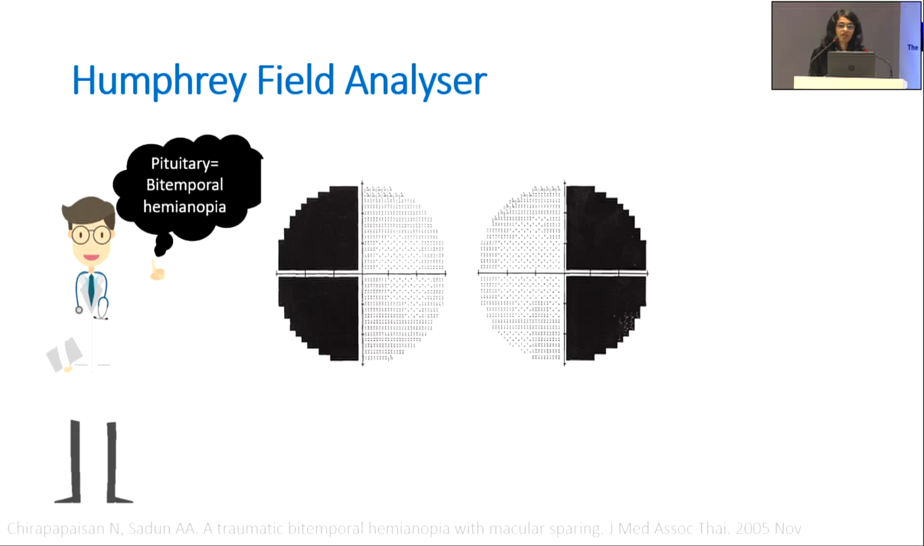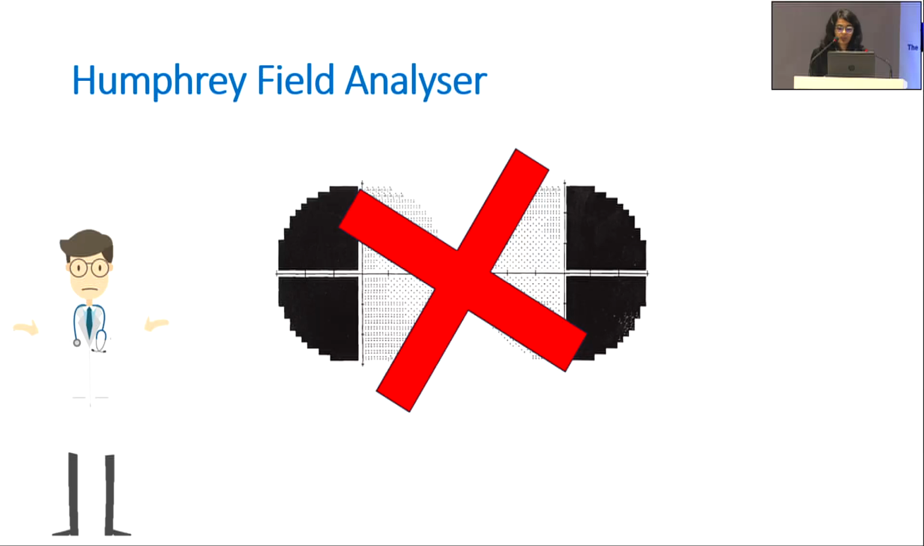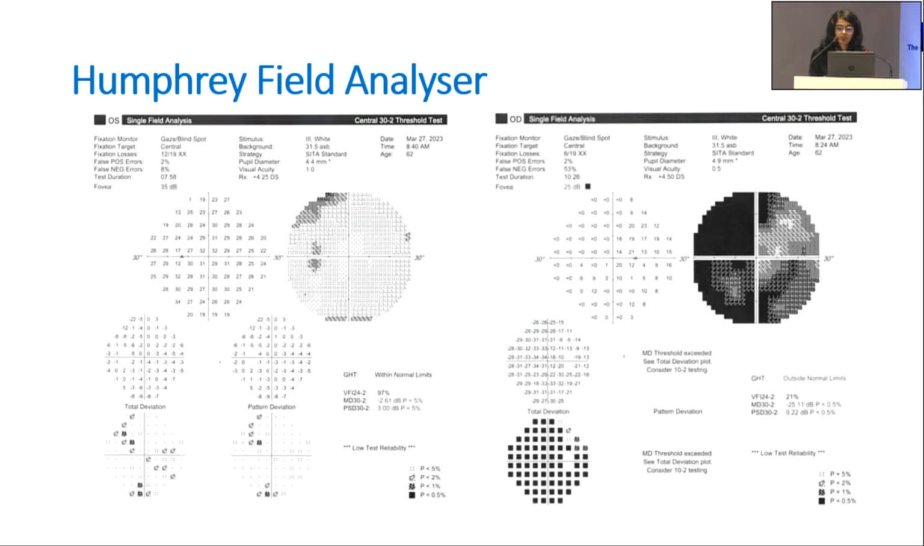So obviously we were expecting bitemporal hemianopia with a pituitary lesion, but that was not the case. To our surprise, the fields in this patient were very different from what we had expected to see. There was generalized depression in the right eye and superotemporal depressed points in the left eye.